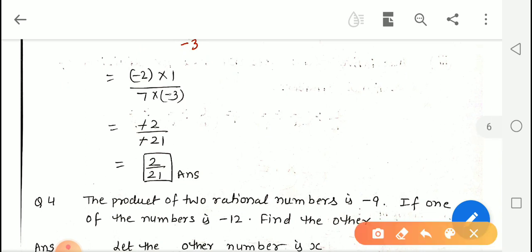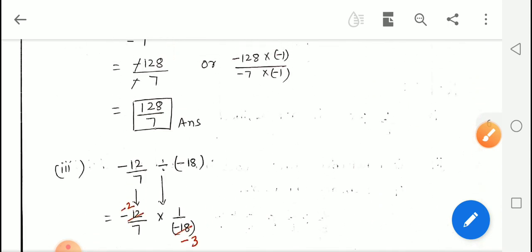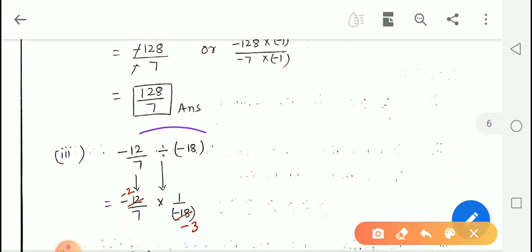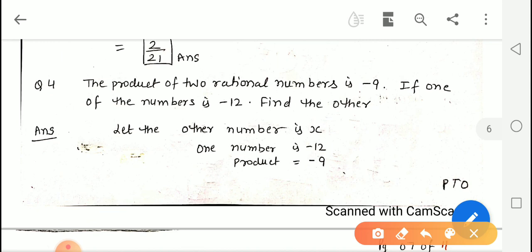Now here we will cancel out the negative sign and we will get 2 upon 21 as an answer. See, here the answer is positive, and in the question both the numbers were negative. So the answer is positive.